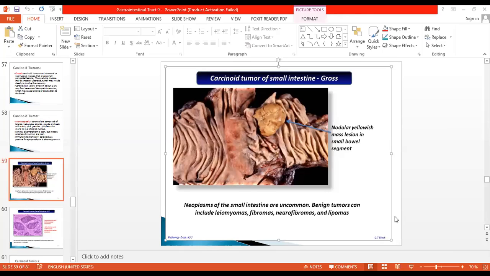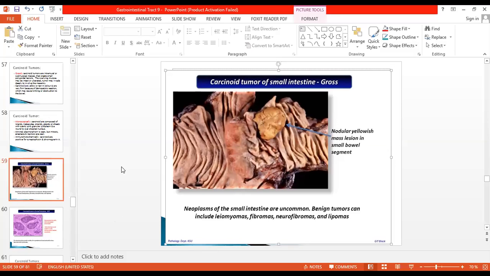So the other benign tumors which can be present in this fashion, hanging on the gross appearance, can be benign tumors like leiomyoma, fibroma, neurofibroma, and lipomas. They can also be present in a polypoidal fashion within the lumen of the small intestine. So this is a carcinoid with a yellowish appearance, projecting into the lumen of the small intestine.